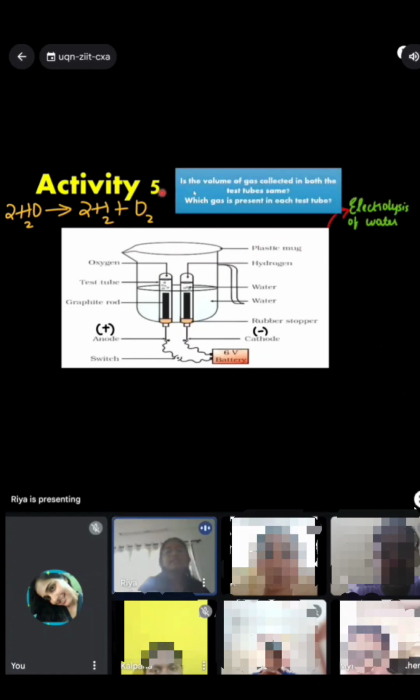So the question is, is the volume of gas collected in both the test tubes the same? No, because you can see that hydrogen has 2 and oxygen has 1, so the ratio will be 2:1. And which gas is present in each tube? Hydrogen contains H plus ions, which are positively charged and will always attract negatively charged, so it will be present at the cathode, and the oxygen will be negatively charged, so it will attract positively charged, which is the anode.